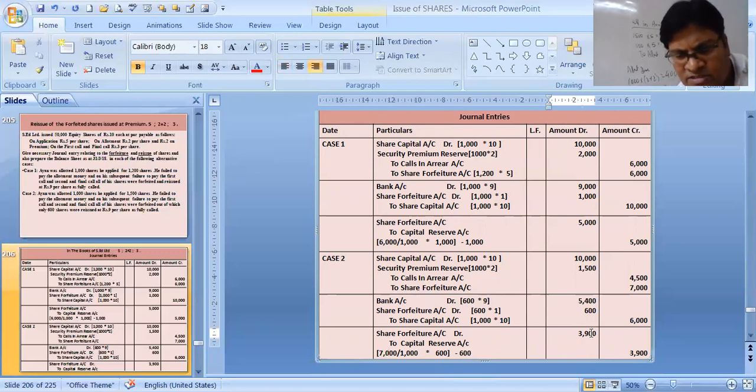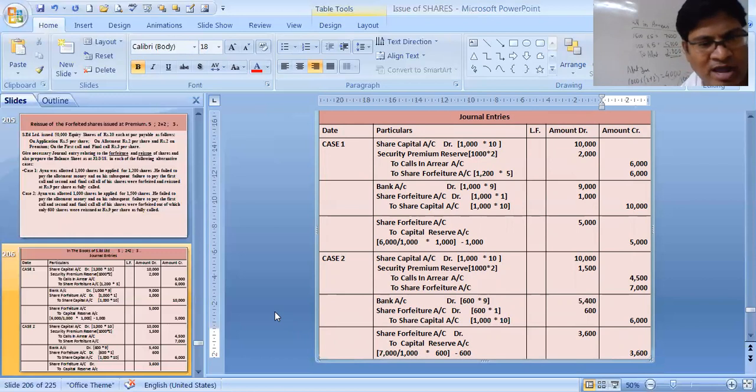No, 4,200 minus 600 is 3,600 that will come over here. That is 4,200 minus 600. Yeah, it is 3,600. 3,600 is your share forfeiture transferred to capital reserve.